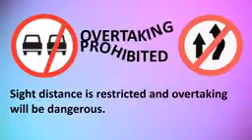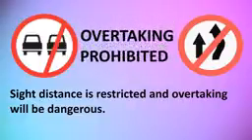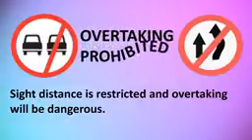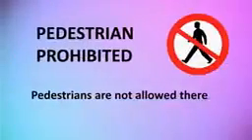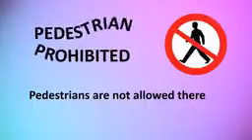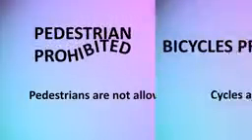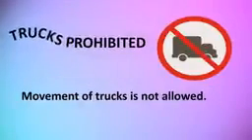Overtaking prohibited. This sign shows that the sight distance is restricted and overtaking will be dangerous. Pedestrian prohibited. This sign indicates that pedestrians are not allowed there. Bicycles prohibited. This sign indicates that cycles are not allowed. Trucks prohibited. Movement of trucks is not allowed.